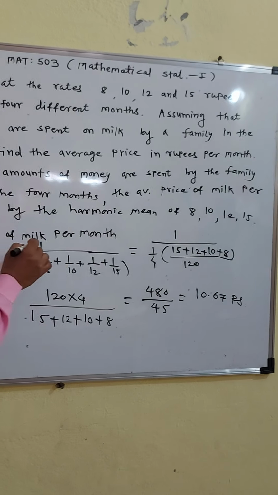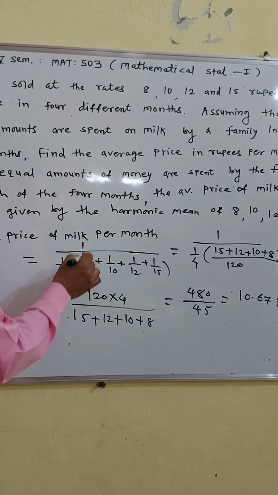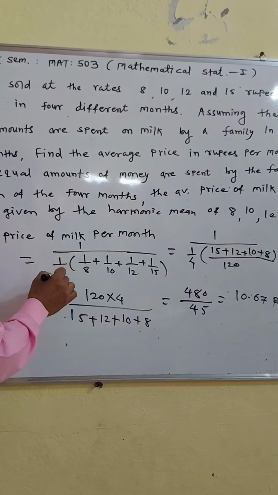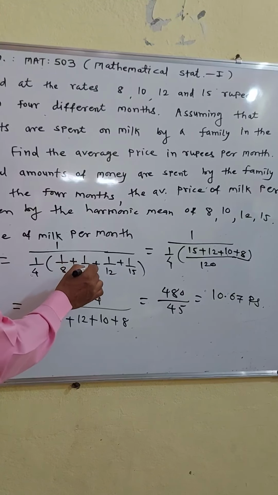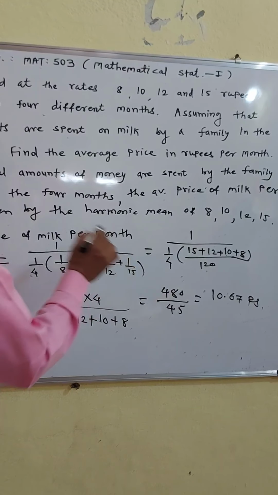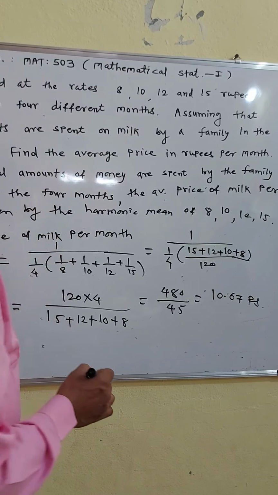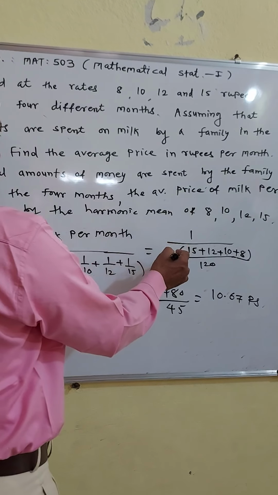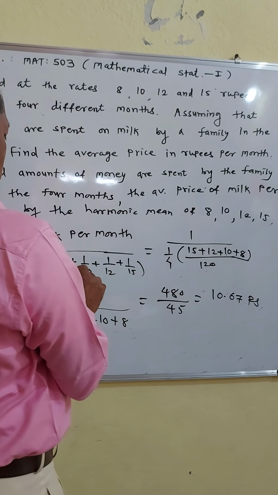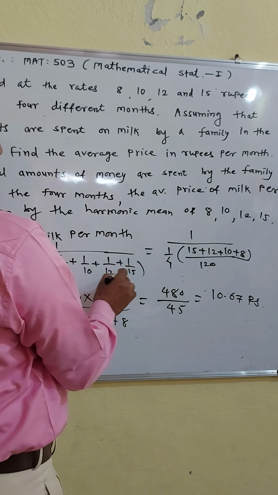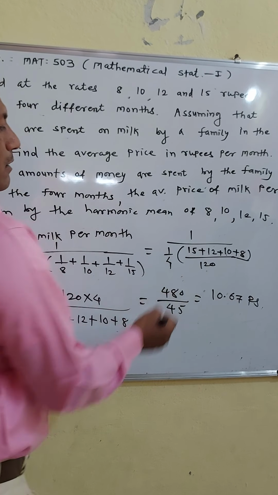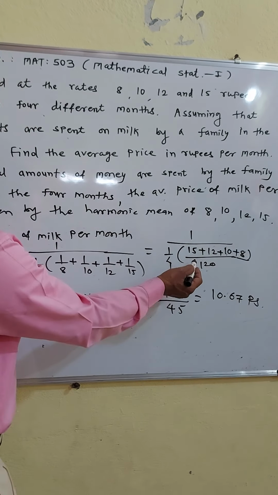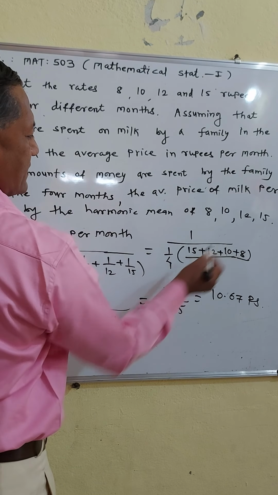Therefore, the average price of milk per month, by the definition of harmonic mean, is equal to 4 upon 1 upon 8 plus 1 upon 10 plus 1 upon 12 plus 1 upon 15. Here the LCM of 8, 10, 12 and 15 is 120. Therefore, you know the procedure. Here 15 plus 12 plus 10 plus 8.